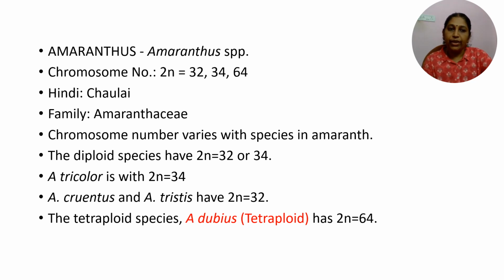In Hindi, Amaranthus is termed as chaulai, and the chromosome number varies from species to species. In Amaranthus tricolor, the chromosome number is 34. In tristis and cruentus, it is 32. And the tetraploid species, Amaranthus dubius, has the chromosome number of 64.